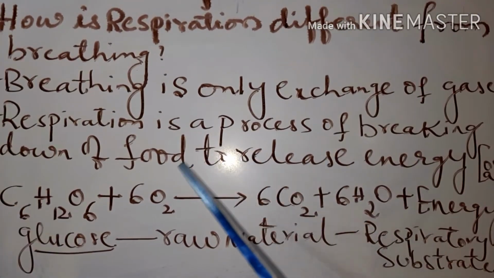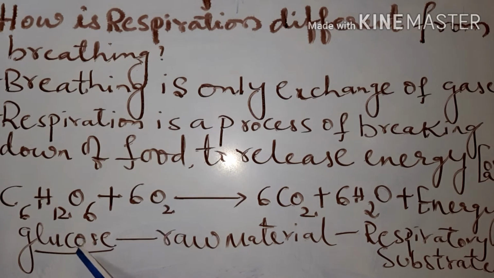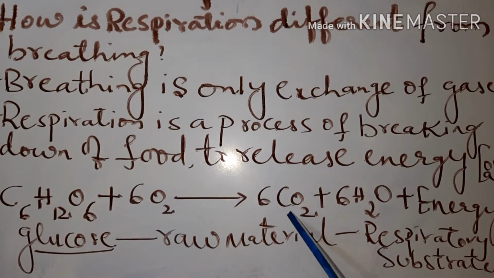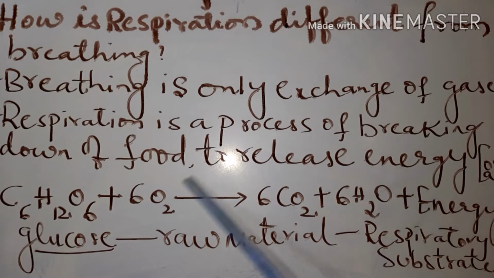Respiration involves the breakdown of glucose, C6H12O6 plus 6O2. That is, the glucose or the food we take in is burnt, or oxidized, with the help of oxygen to release carbon dioxide and water. These are the byproducts, we can say. These are the products which are released when glucose is burnt with the help of oxygen to release a large amount of energy. The raw material is called glucose, and it is also called the respiratory substrate. So this is called respiration.